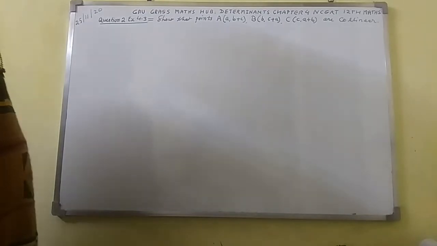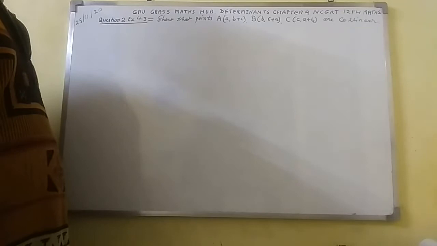If a triangle is there in which the coordinates of the vertices are given, and it says that all these points are collinear, it is then possible when the area of the triangle comes out to be 0.